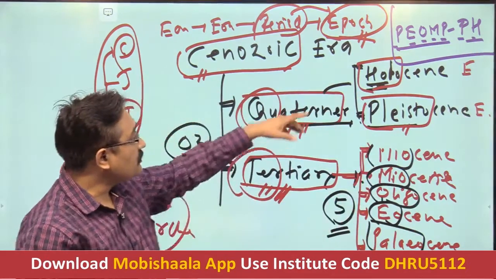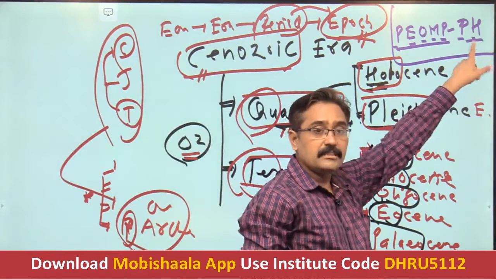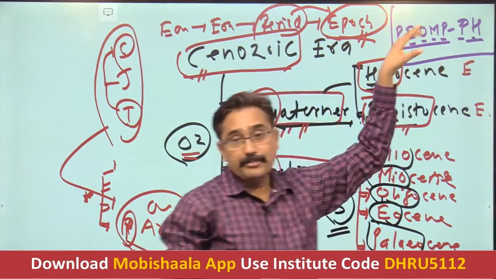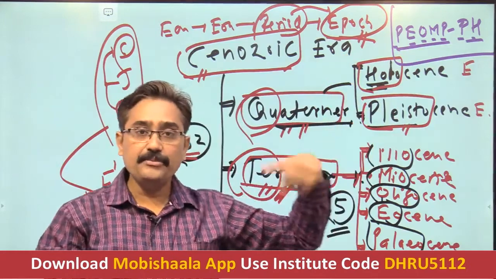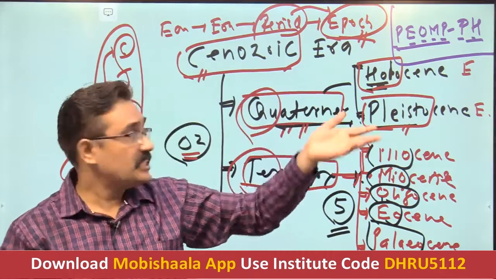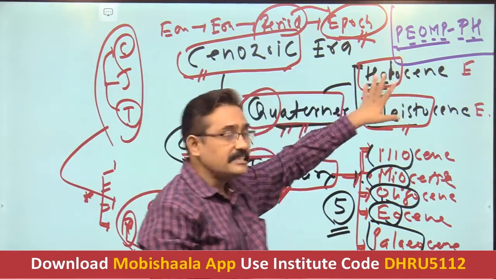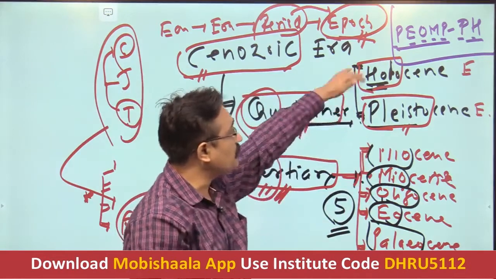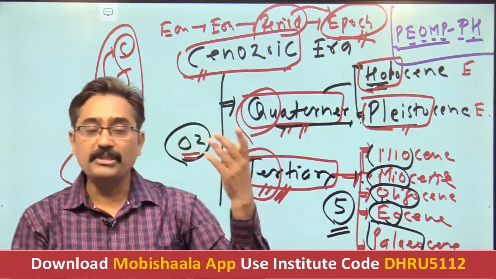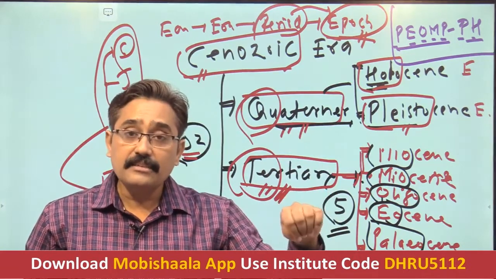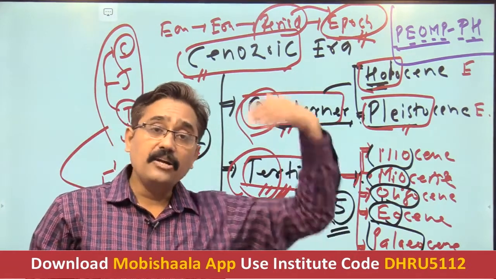You know the pH value, so you can consider that. If you use this term regularly, Piomb pH, you can easily remember it. It is a code name for all these epochs.